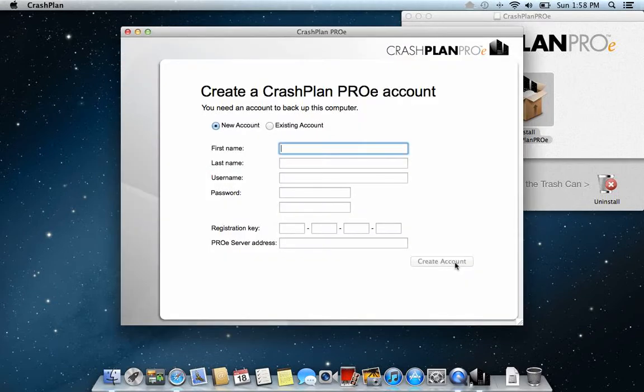The application starts by itself, and the first time it wants you to create your backup account. And what I do here, I put my name. In this case I just put demo. You put a test account there. And for username we usually would like to have an email address. So I put an email address here. And you choose a password.